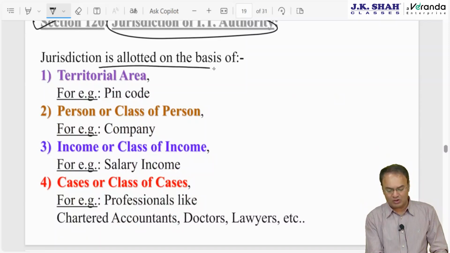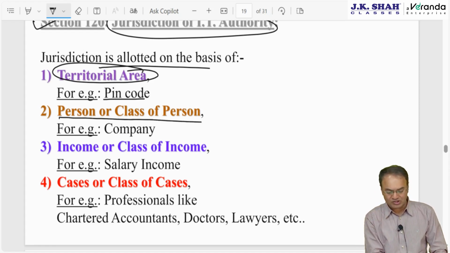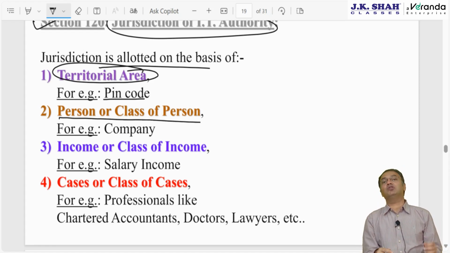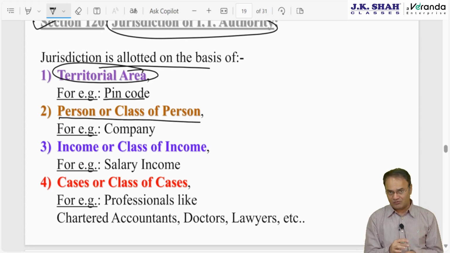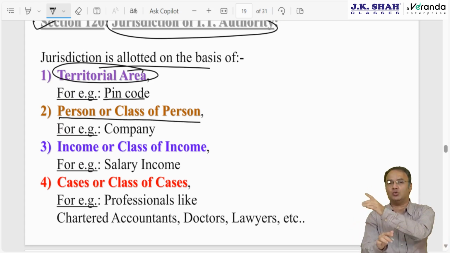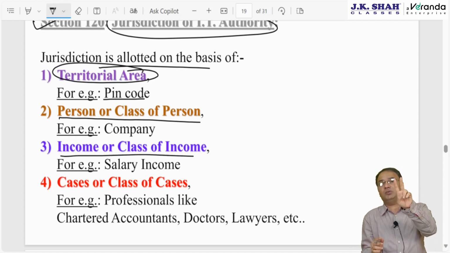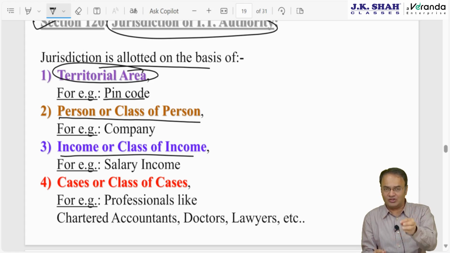Jurisdictions would be allotted on the basis of territorial area, like pin code number so and so to so and so you handle. Persons or class of persons, like we have individual, HUF, AOP, BOI, company, partnership firm, LLP. So all companies you handle, all individuals you handle, all HUF you handle, that way. Income or class of income, we have 5 classes of income: PGBP, salary, IFHP, capital gain, IFOS.